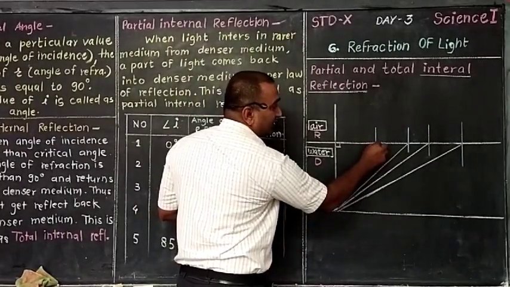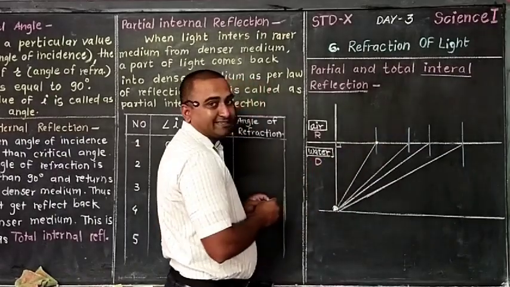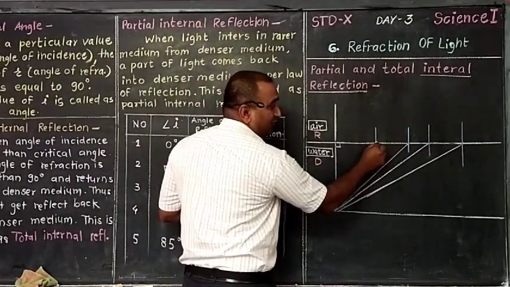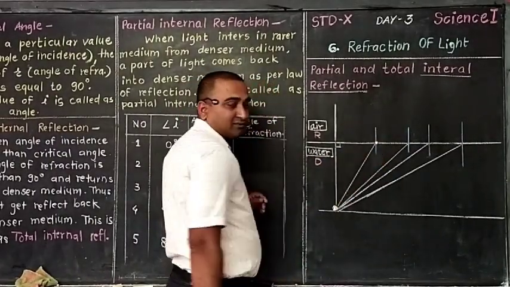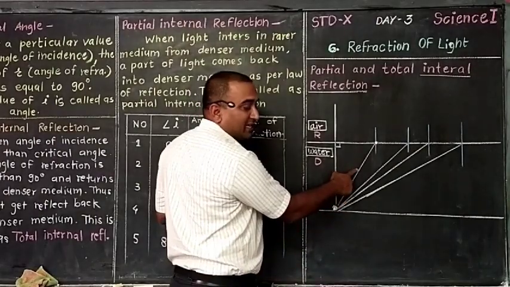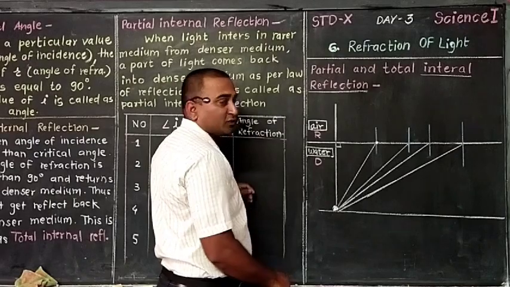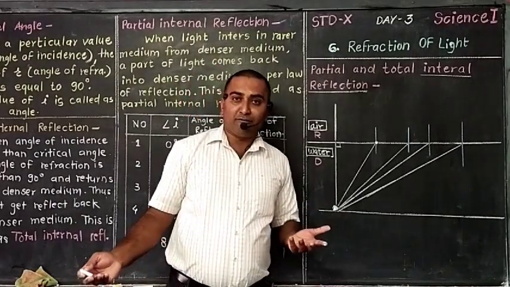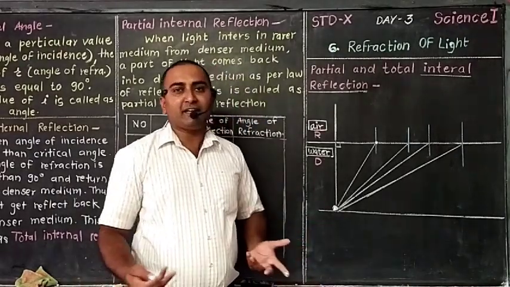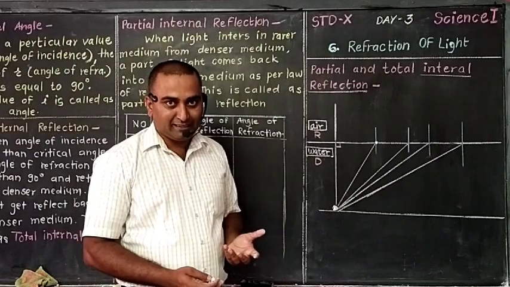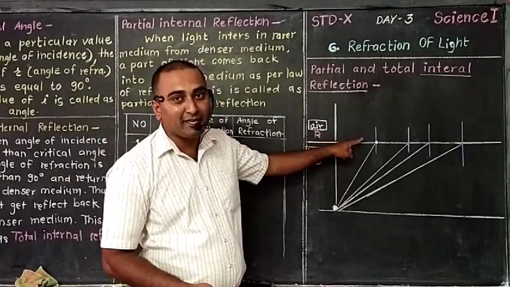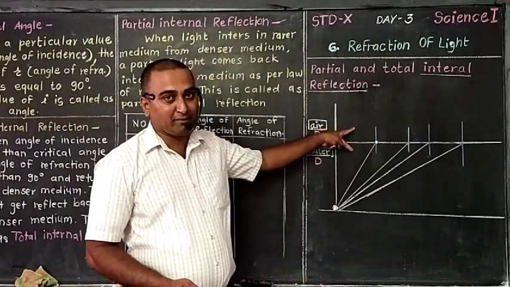At the boundary, this is the point of incidence. From the point of incidence, the medium gets changed. That means this ray is traveling from denser medium to rarer medium, so as a rule of refraction, refraction will be there. Both mediums are transparent.